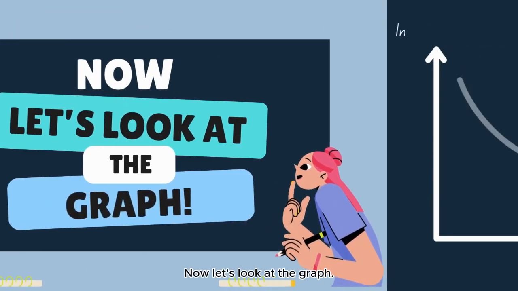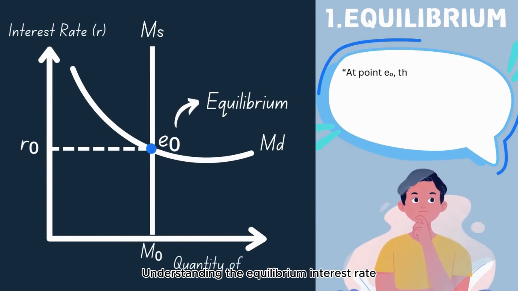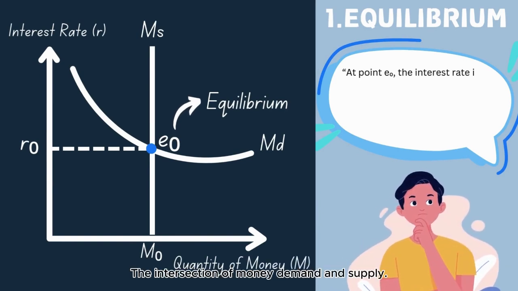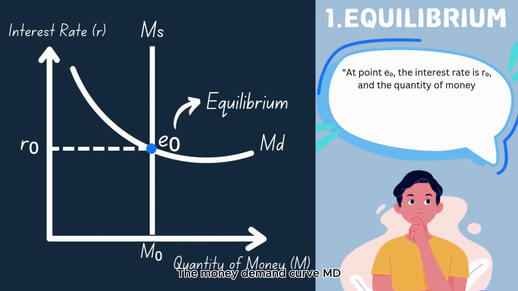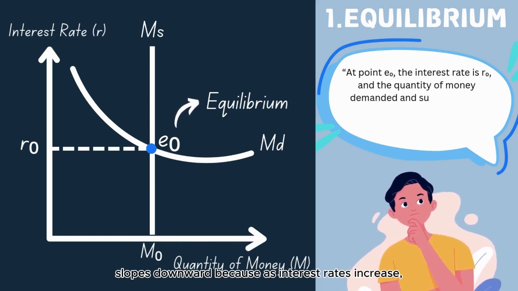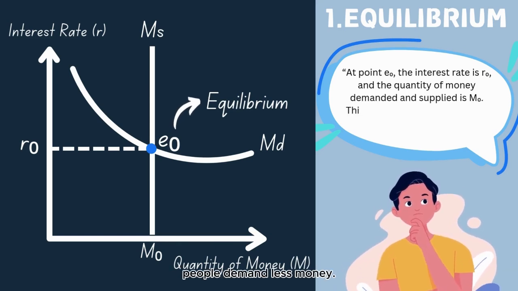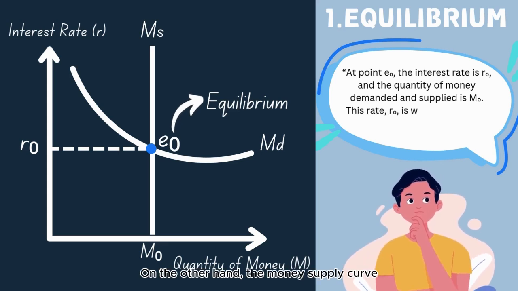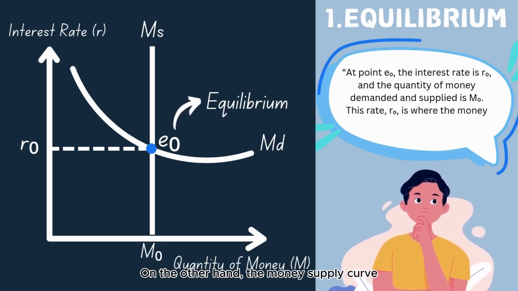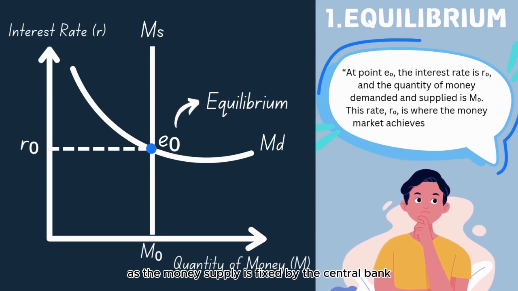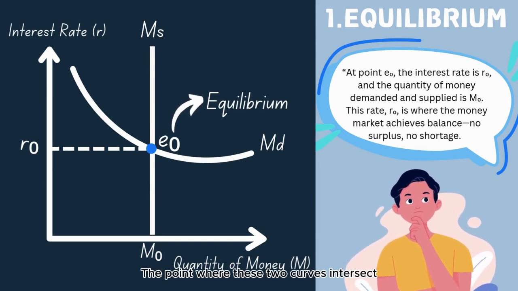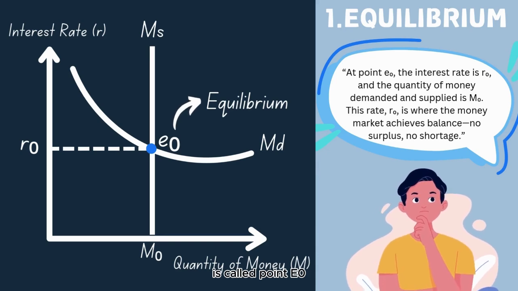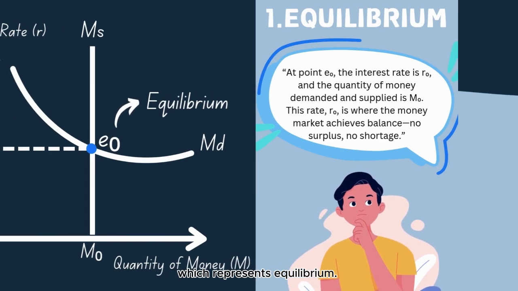Now let's look at the graph. Understanding the equilibrium interest rate in the money market, the intersection of money demand and supply. The money demand curve MD slopes downward because as interest rates increase, people demand less money. On the other hand, the money supply curve MS is vertical, as the money supply is fixed by the central bank. The point where these two curves intersect is called point E0, which represents equilibrium.